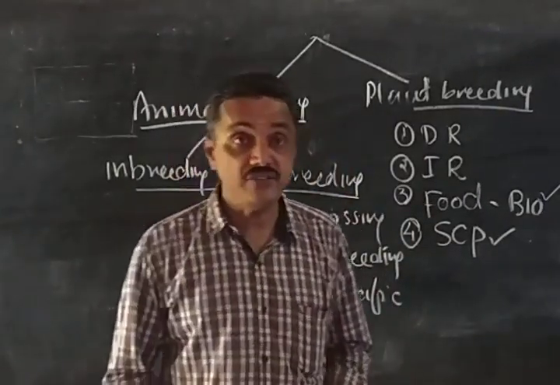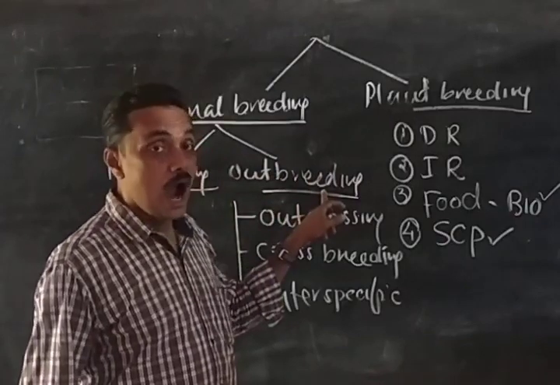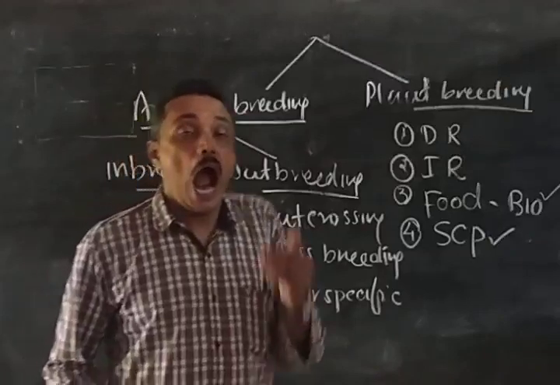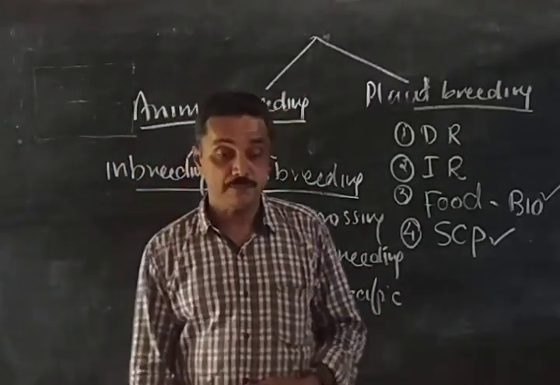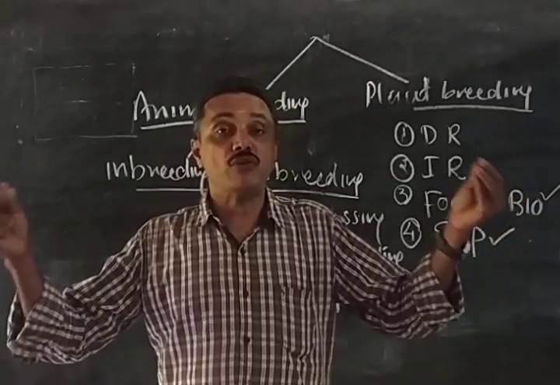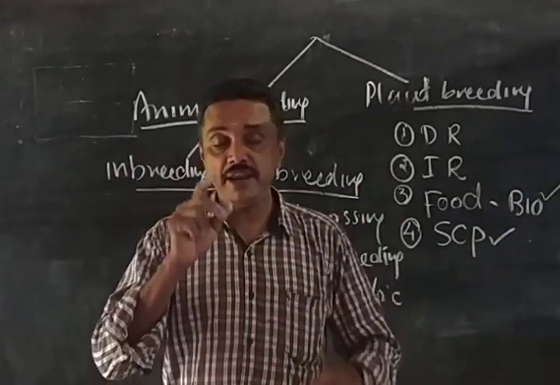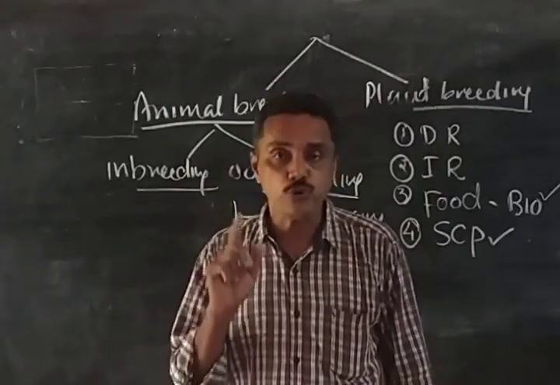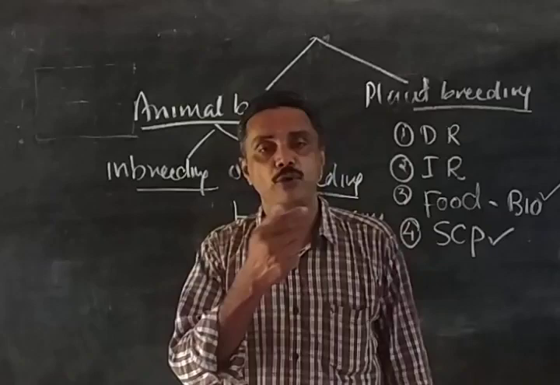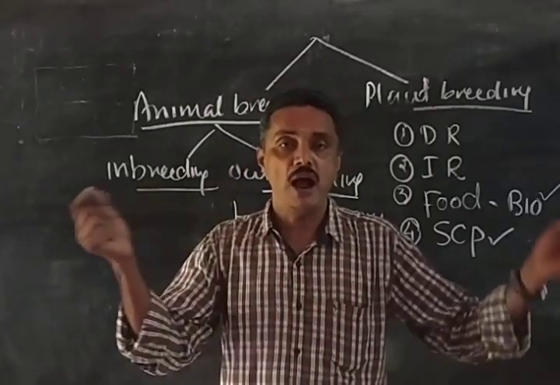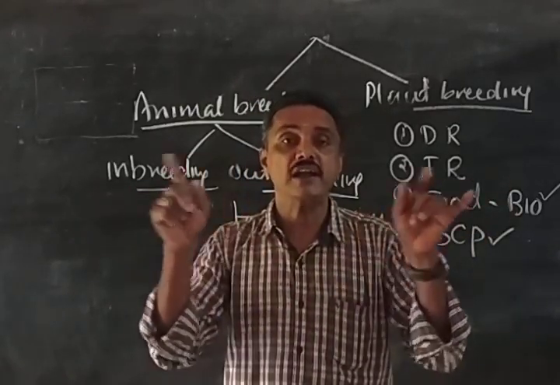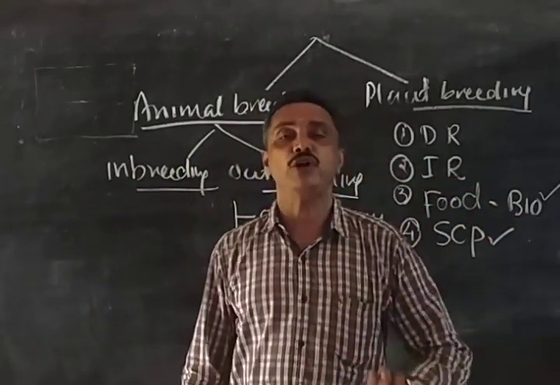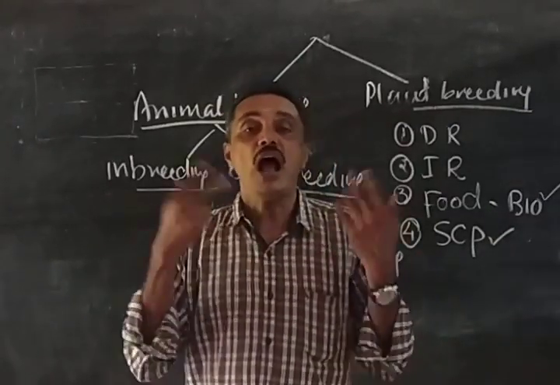Why? For the answer, first define inbreeding and outbreeding. Then you write that outbreeding is the best method because it combines different qualities together. Inbreeding results in inbreeding depression, so to overcome inbreeding depression we do outbreeding. Outbreeding is the crossing of unrelated organisms. It is the best method of animal breeding, and it will improve the qualities.